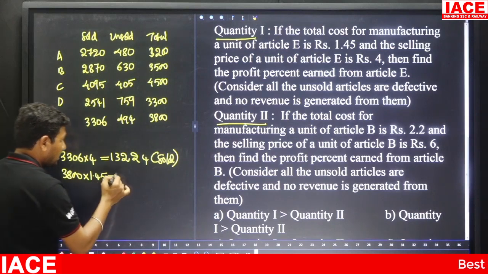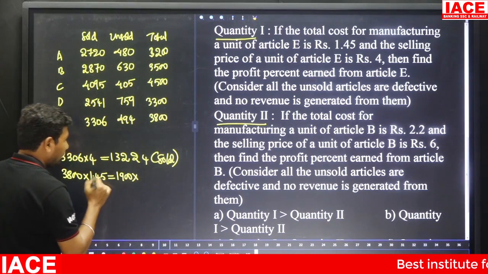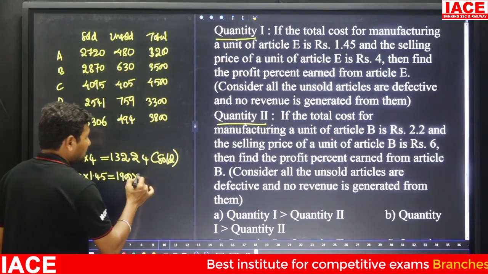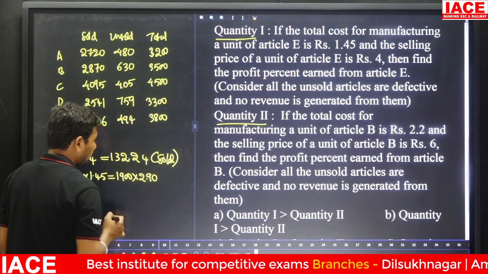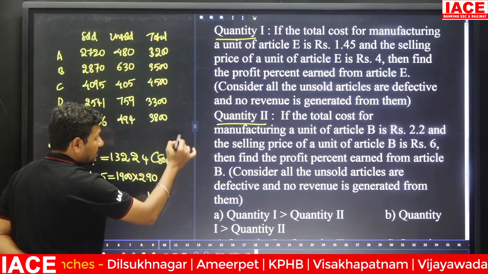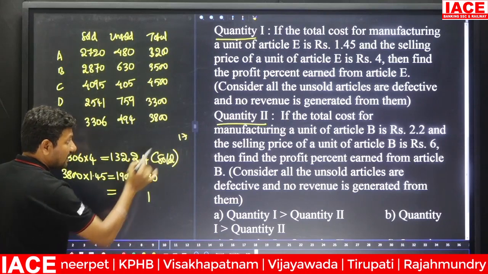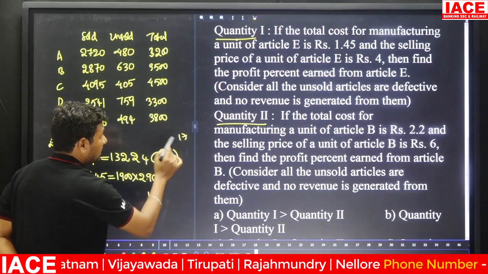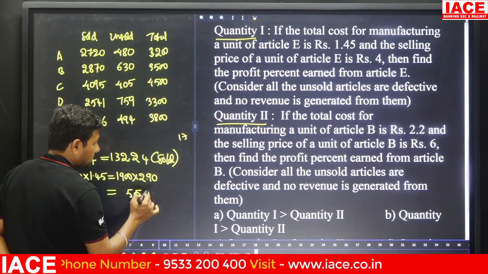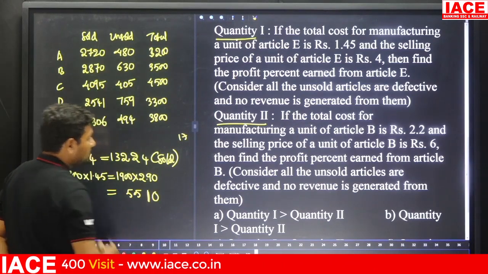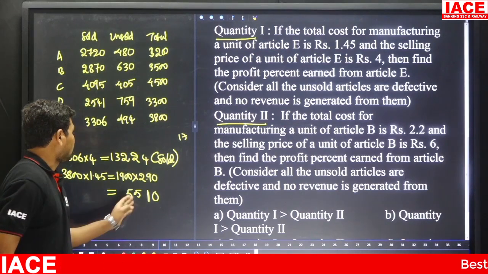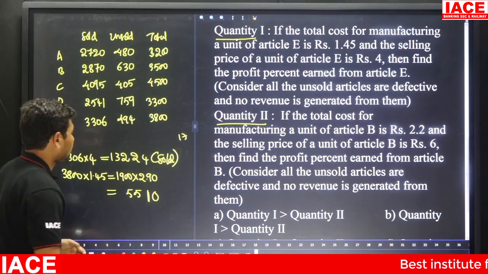Here 3800 half value is 1900, and 145 doubled. 45 doubled is 90, and 1 doubled is 2, so 290 with 1 decimal. Here we can multiply. 19 times 9 is 171, 1 carry forward is 17. 19 times 2 is 38. 38 plus 17 is 55. And here is 100. 5510 here. This is the manufacturing value.